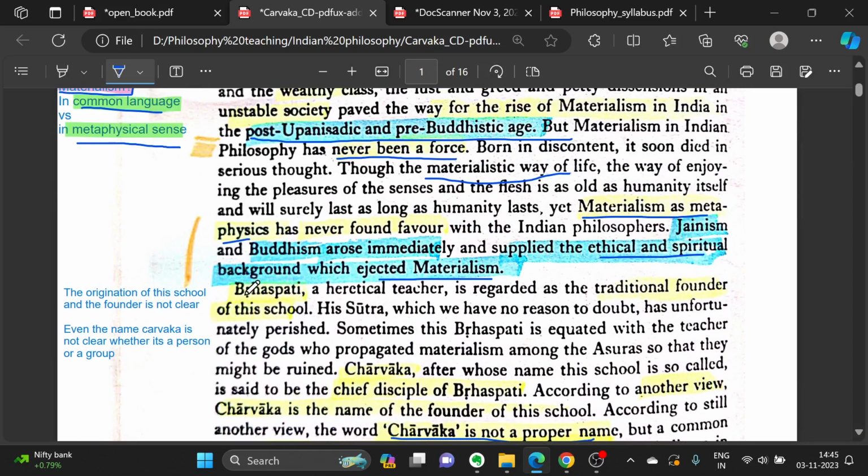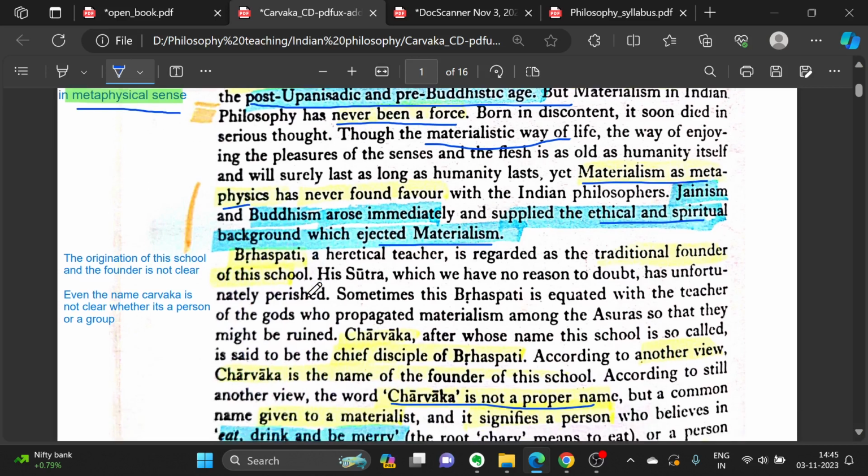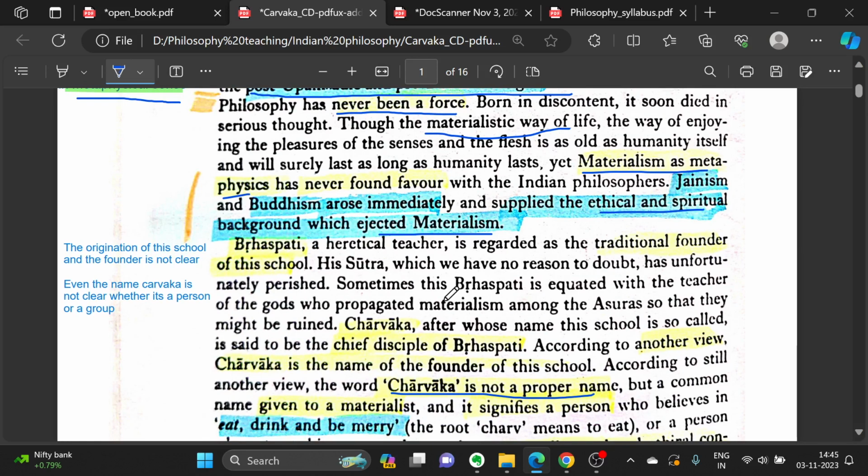Okay. Then Brihaspati, a heretical teacher, is regarded as the traditional founder of this school. His sutra, which we have no reason to doubt, has unfortunately perished. Sometimes this Brihaspati is equated with the teacher of gods who propagated materialism among the asuras so that they might be ruined.